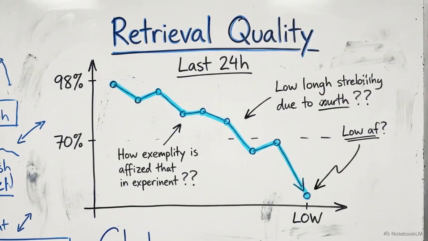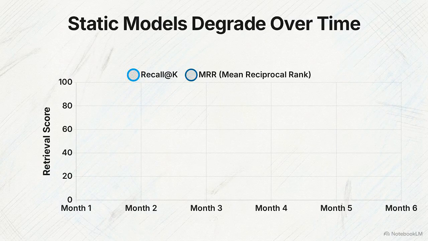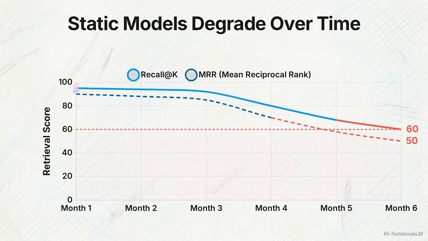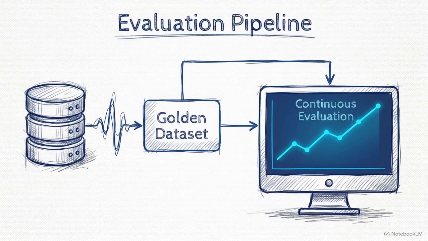Once deployed, production RAG systems rarely suffer sudden, catastrophic mechanical failures. Instead, they degrade quietly and invisibly over time. This graph tracks retrieval quality over 6 months. As user queries evolve, new terminology is introduced, and business data shifts, the static embedding model slowly loses semantic context. This phenomenon is known as embedding drift. Mitigating this requires automated continuous evaluation pipelines. You must regularly test your active index against verified golden datasets to track recall rates and detect drift.